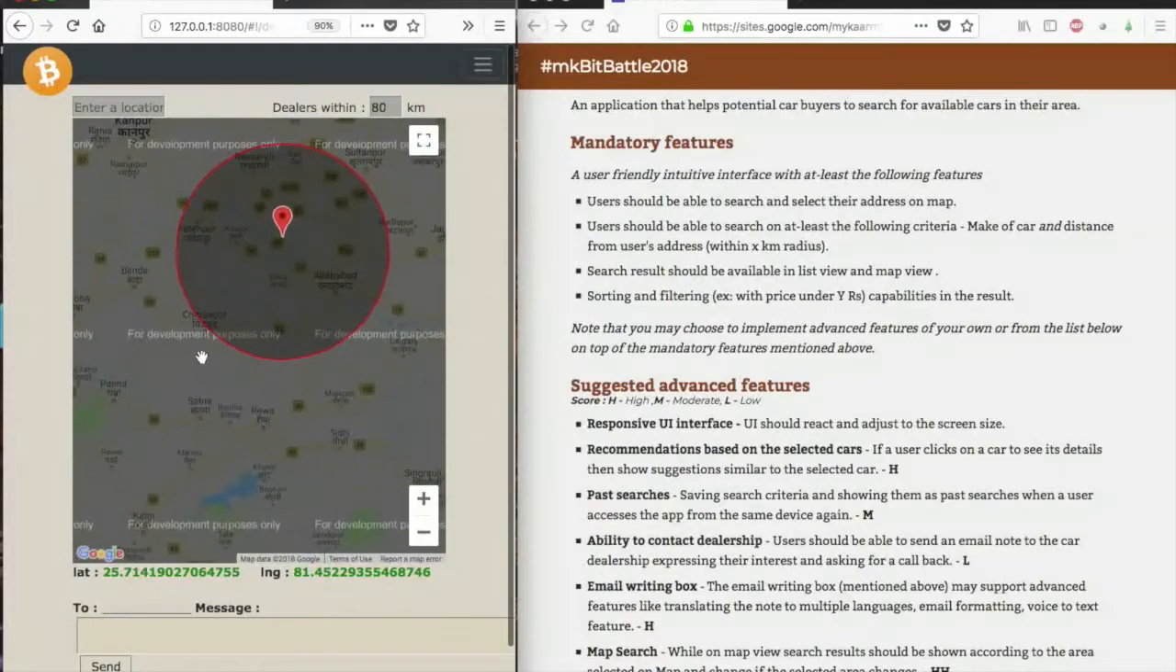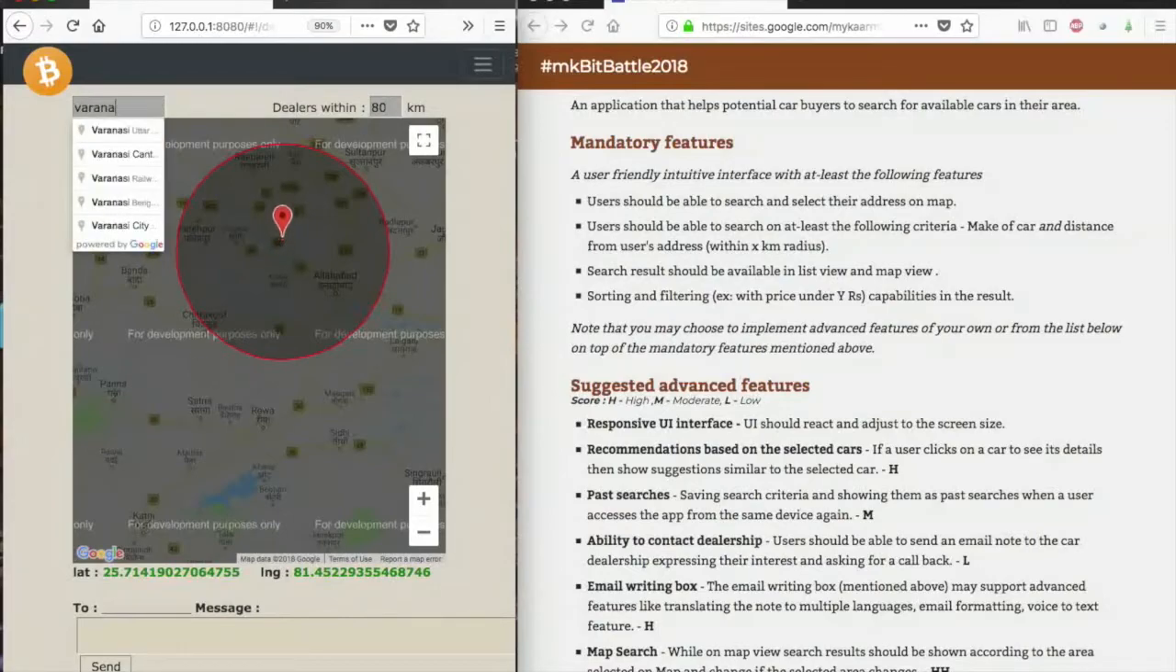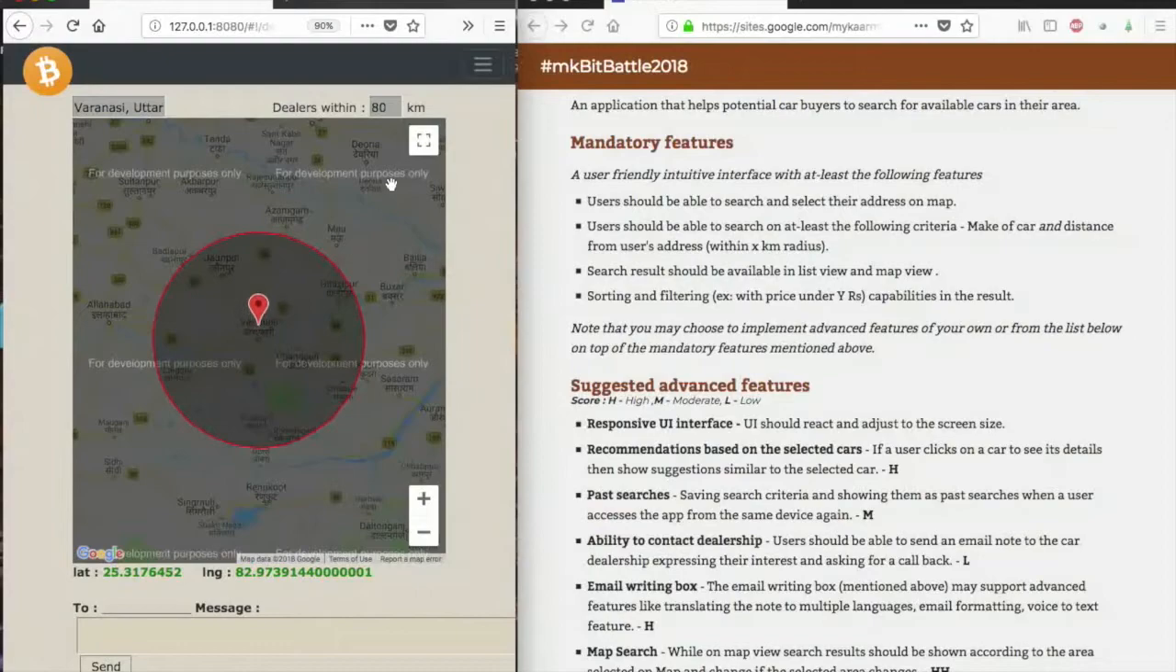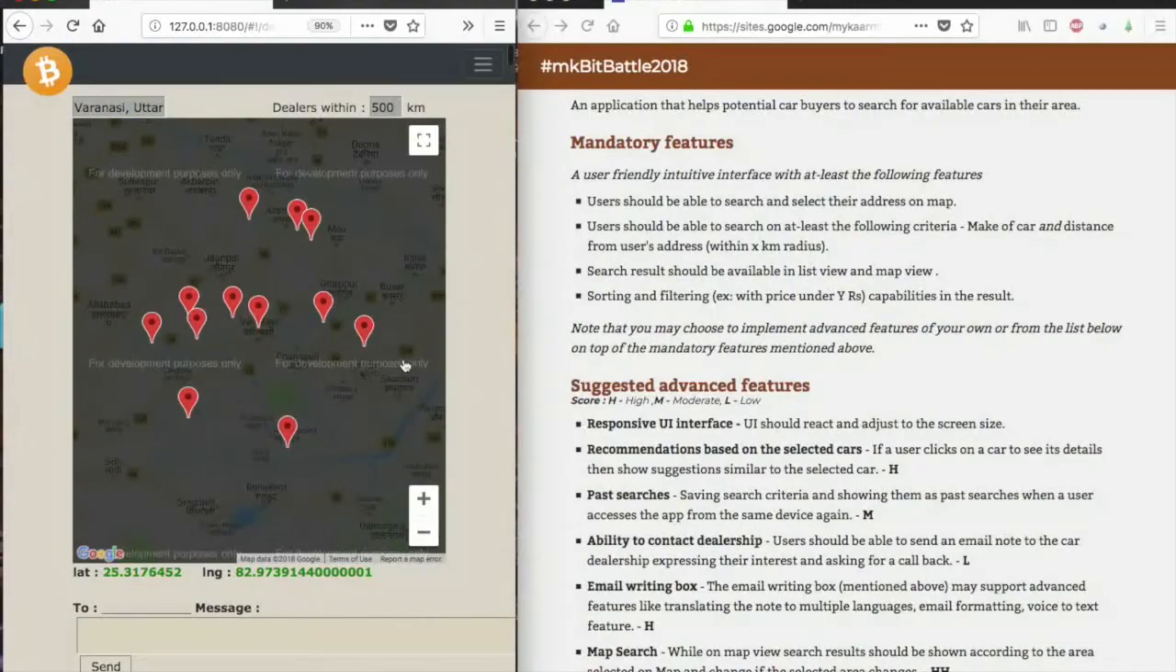So let's go to 80 kilometers, and near Varanasi. Where is Varanasi? Varanasi. So we are at Varanasi now. And 500. So we can see all the dealers. So the user should be able to search and select their address on map. This is done. We can select, and we can actually see our location. We can distinguish our location from the dealer's location, and we can search the location from here too.